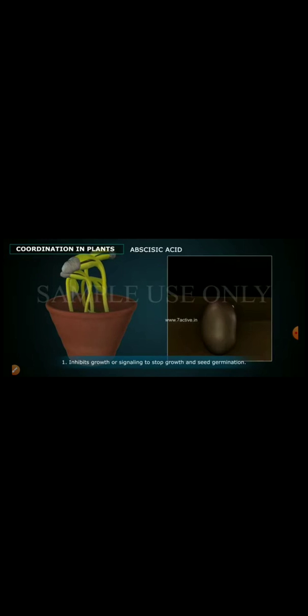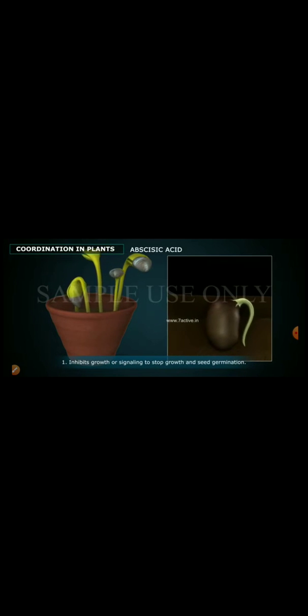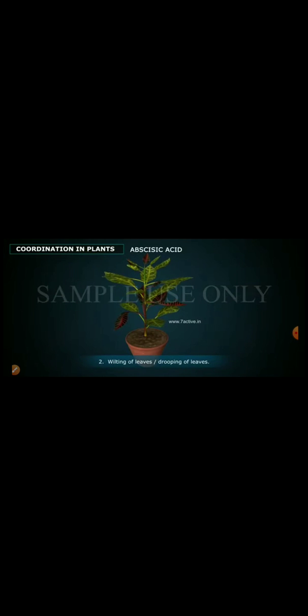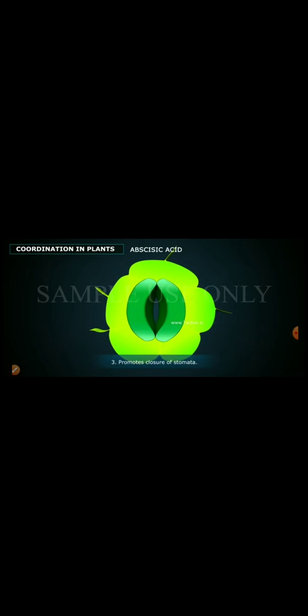Abscisic acid. One, inhibits growth or signaling to stop growth and seed germination. Two, wilting of leaves, drooping of leaves. Three, promotes closure of stomata.